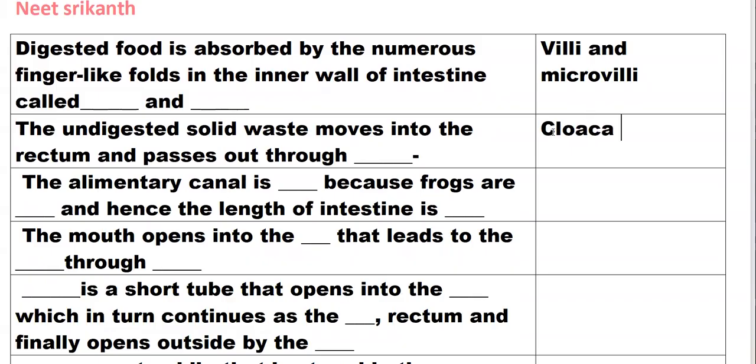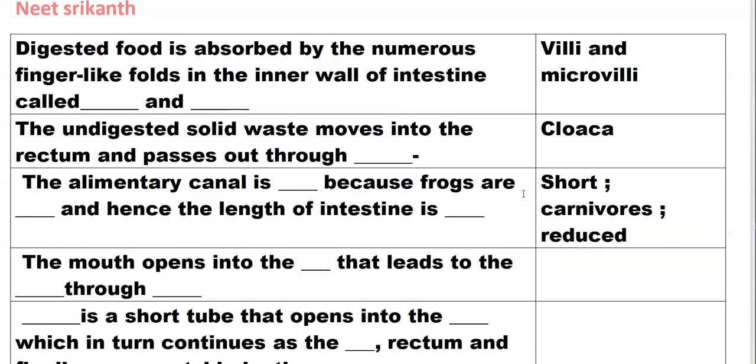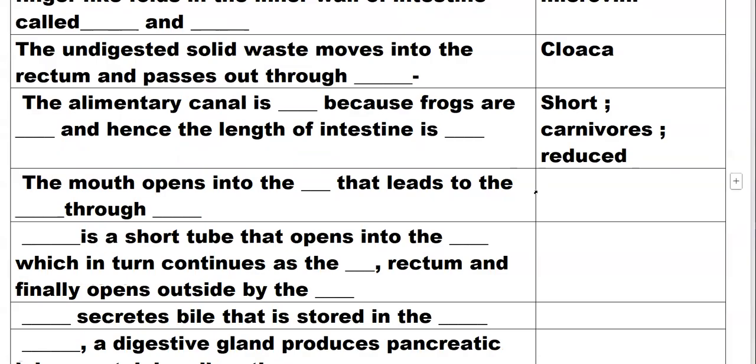The alimentary canal of a frog is short because frogs are carnivores, hence the length of the intestine is reduced. The mouth opens into the buccal cavity that leads to the esophagus through the pharynx.